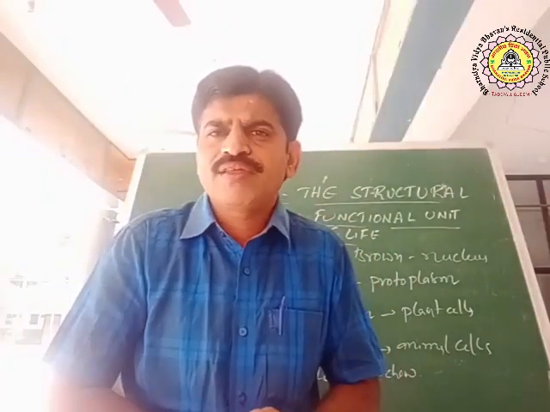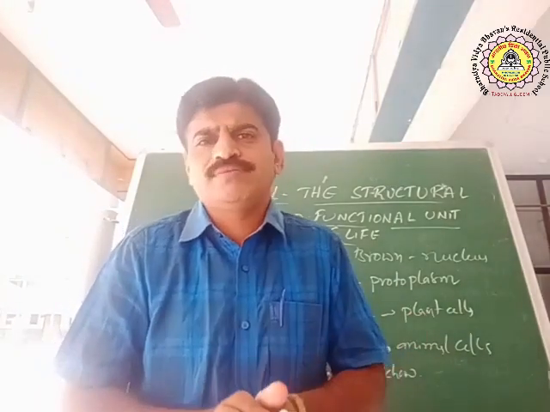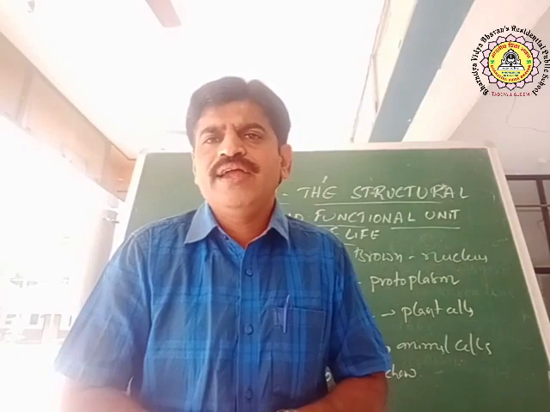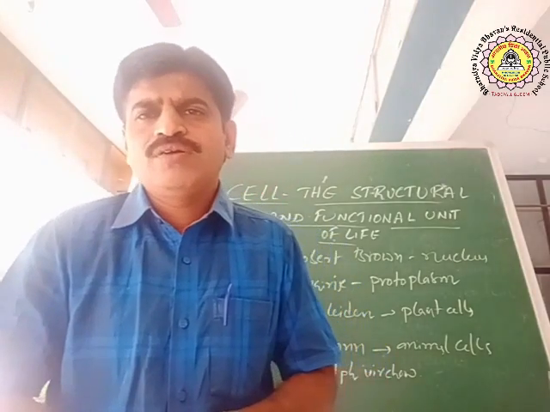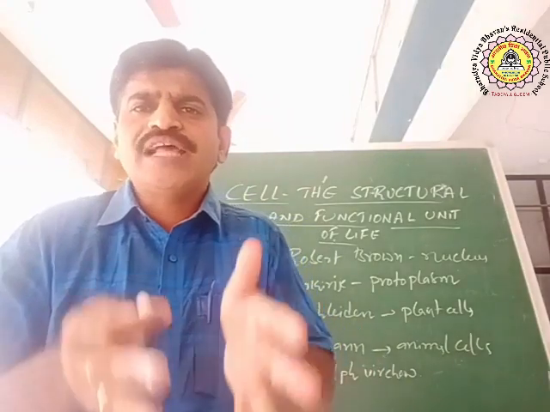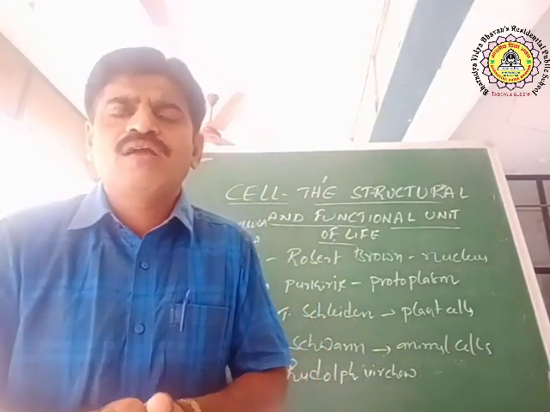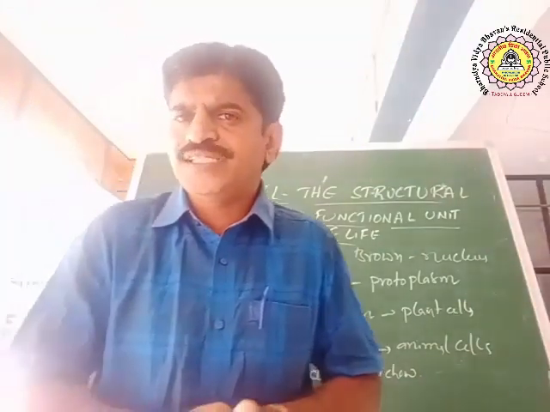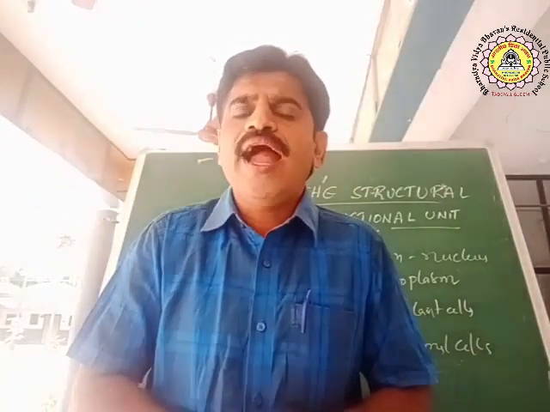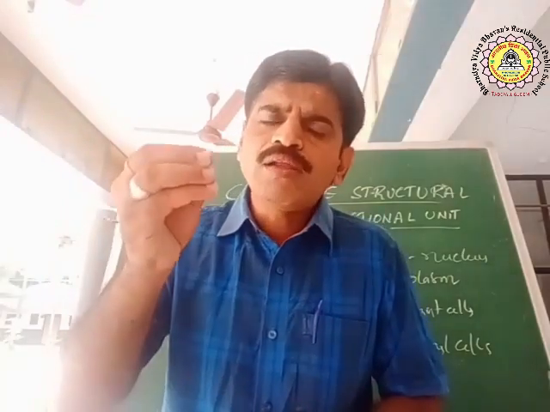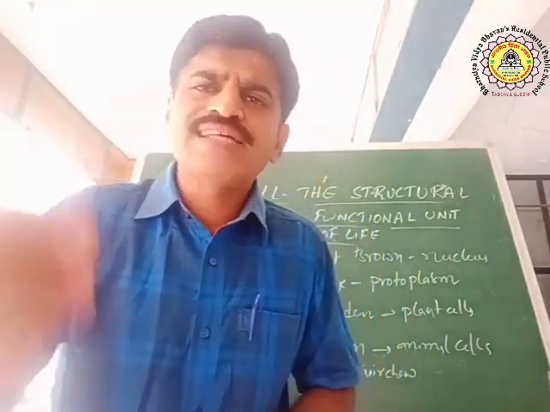Cell theory was proposed by Schleiden and Schwann in the year 1839. Cell theory states that all living organisms are composed of cells, and the chemical composition of all living cells is the same.